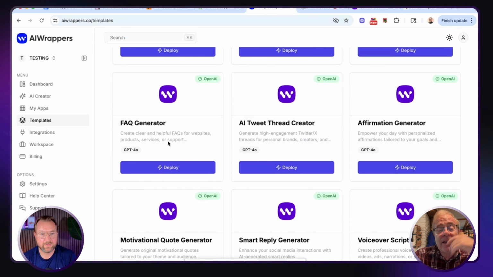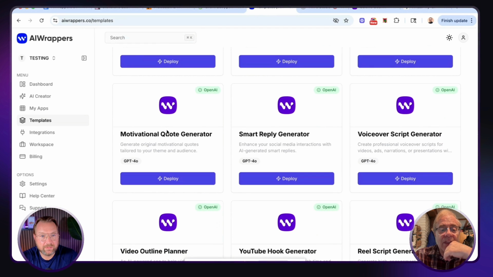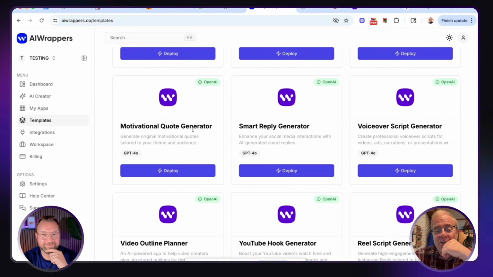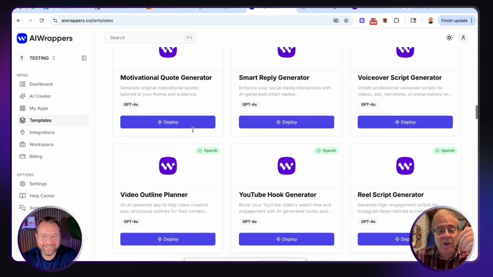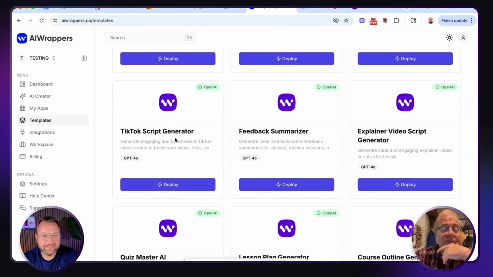Here's an interesting one, an FAQ generator. That would be a good one to give away. Create clear and helpful FAQs for websites, products, services, or support. It's showing which model it is basing it on, lower left. GPT-4o, as an example, is being used for that. Motivational quote generator. That's never been my thing. I've always thought that those were kind of funny, but a lot of folks really like that on Facebook, as an example. Here's a TikTok script generator. That would be a really good one to use.